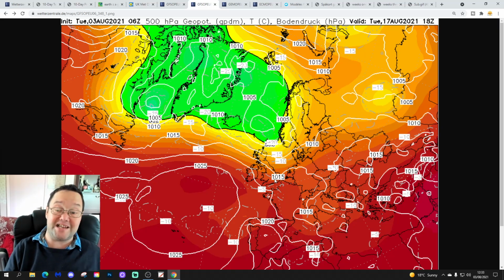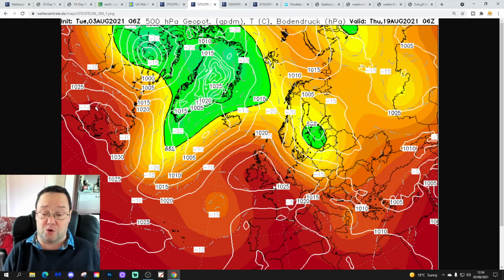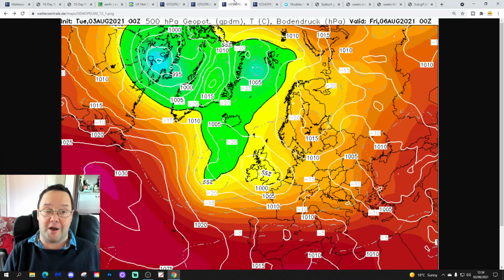Northern, northeast areas always a little bit more unsettled until the very end of GFS 6 then, when we finally start to build up a proper area of high pressure. That's the 19th of August, so it is a very long way out.